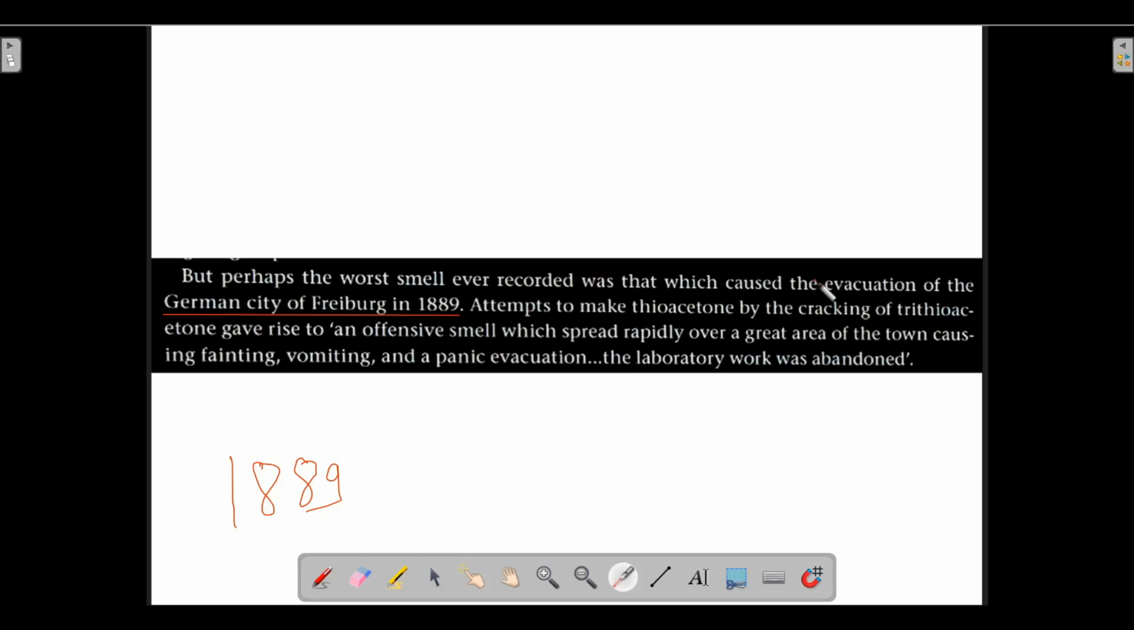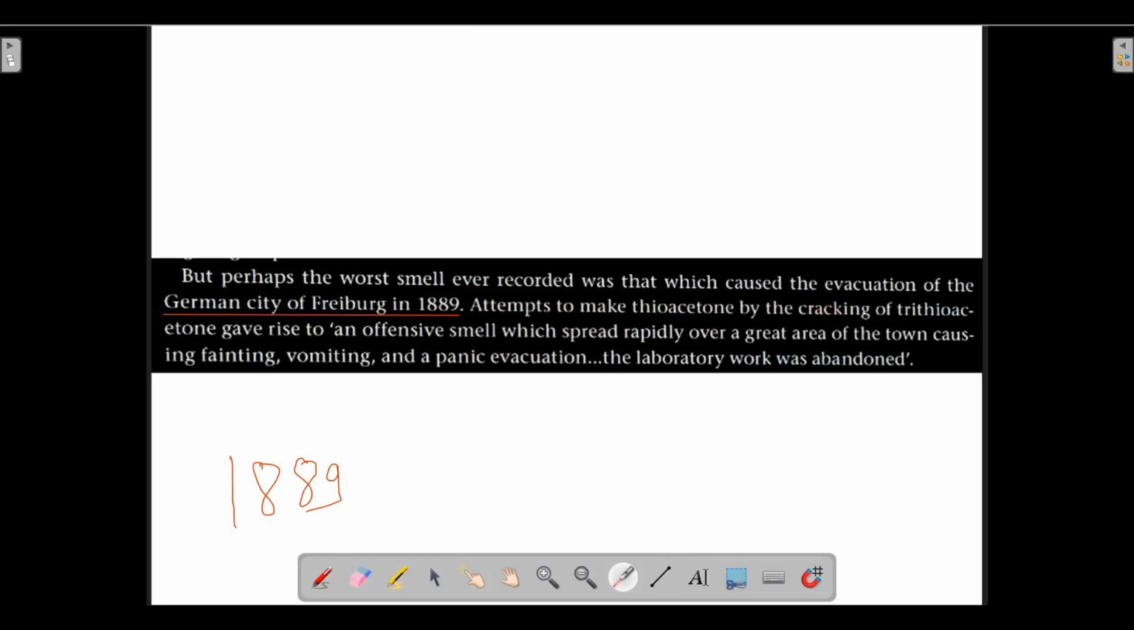It was such a bad, foul smell that it caused the evacuation of the entire city. This was the worst smell ever recorded. "Attempts to make thioacetone..."